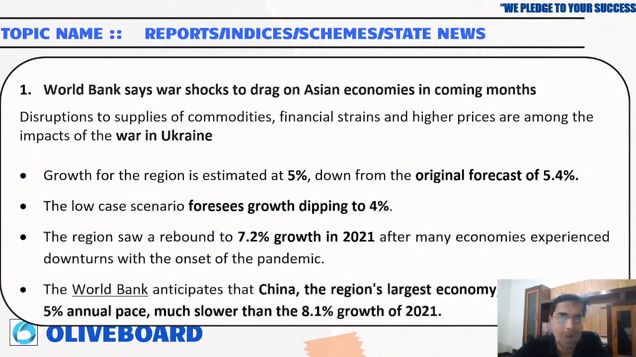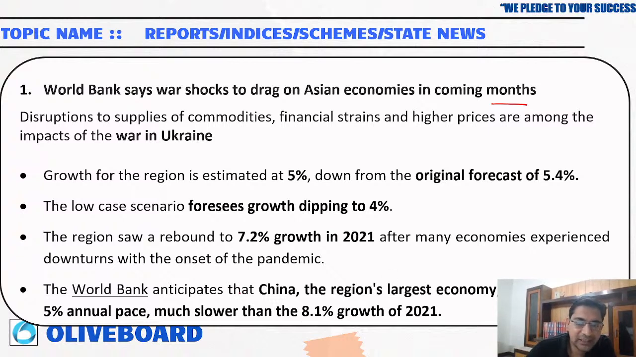Now, the World Bank says war shocks will drag Asian economies in the coming months, because the war in Ukraine has been dragging all the economies throughout the world. The growth of the region is now estimated at 5%, from the original forecast. Earlier the forecast was 5.4%, and now the forecast is 4%.